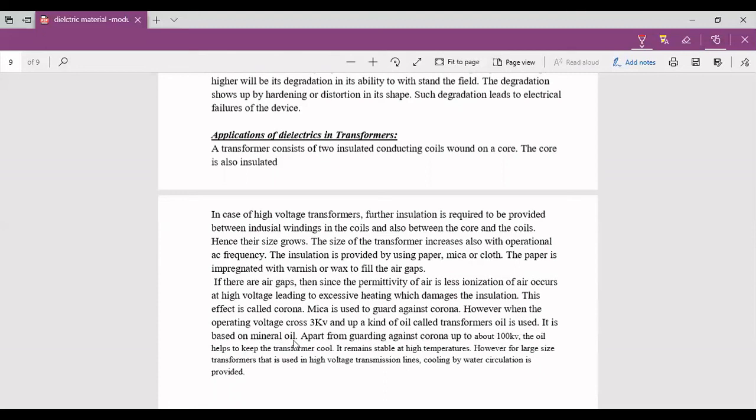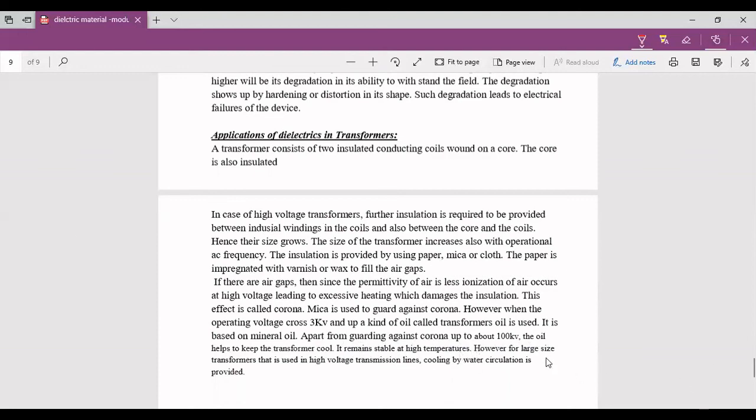So transformer oil is a mineral oil which is used in transformers. Apart from guarding against corona up to or above 100 kilovolt, the oil helps to keep the transformer cool. It remains stable at high temperatures.